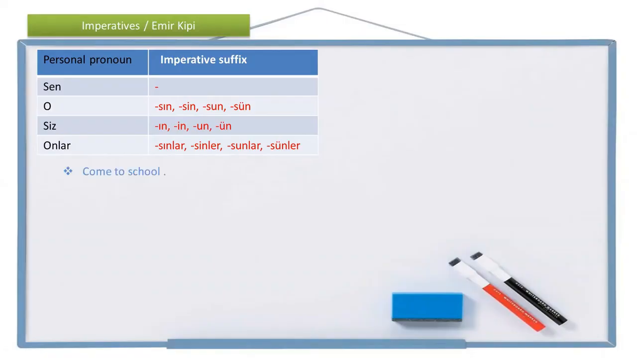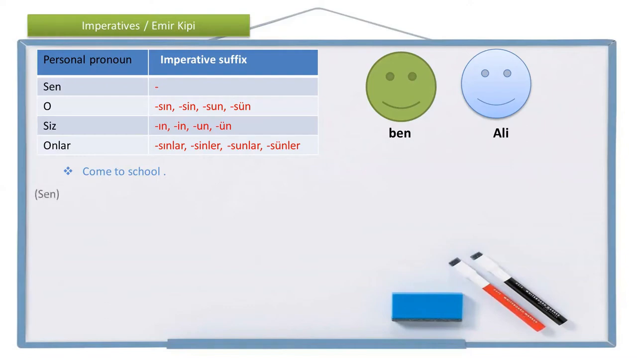Come to school. So if I am, this is me, Ben, talking directly to someone else. Let's say I'm talking to Ali and I want him to come to school and I'm saying to him, Ali, come to school now. You, come to school now. How am I going to say it? You, sen, to school, okula, come, gel. And for the person pronoun sen, there is no imperative suffix, so I'm going to use the verb gel in the single form without any suffix.